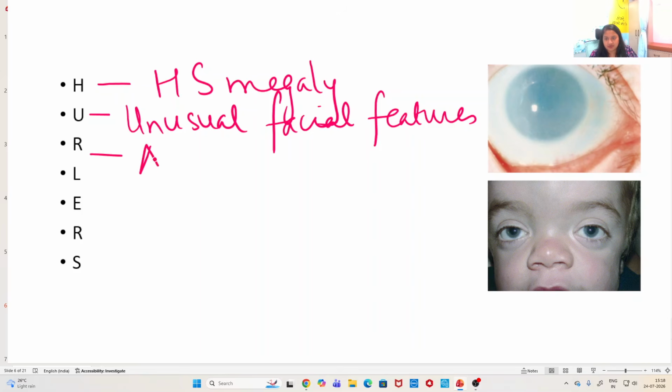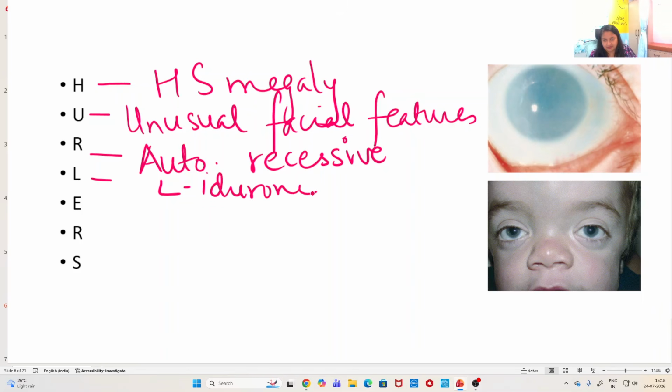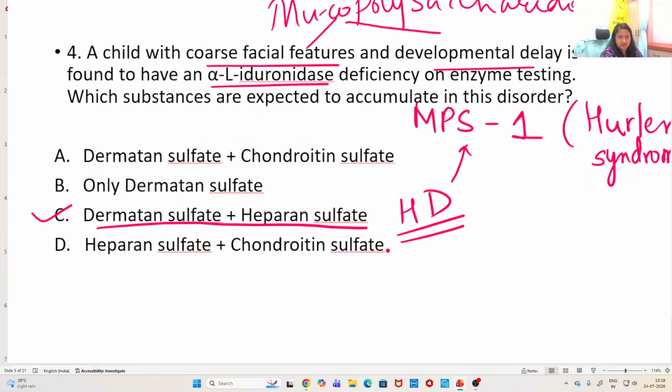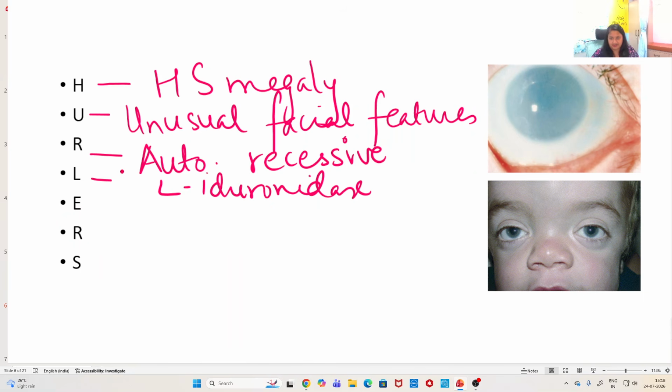R is for autosomal recessive condition, that is what the R stands for. L is for the L-iduronidase enzyme.